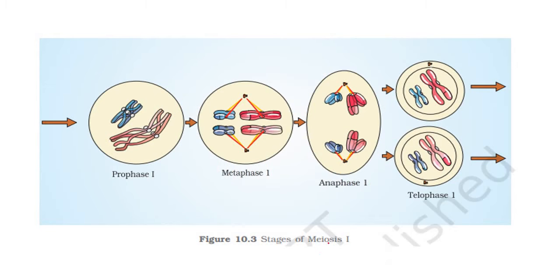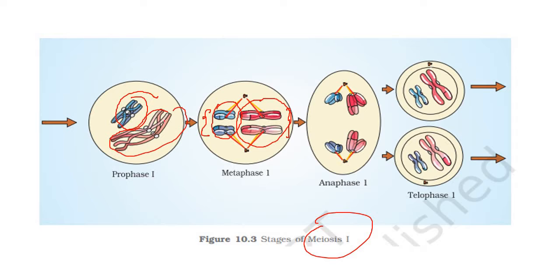Let's see the diagram. This is the diagram of meiosis where we can see the pairing of the homologous chromosomes. This one is a pair of homologous chromosomes and this is another pair of homologous chromosomes, which is happening during meiosis 1, here in prophase. These are the homologous pairs of chromosomes which have paired with each other, which is happening in meiosis.